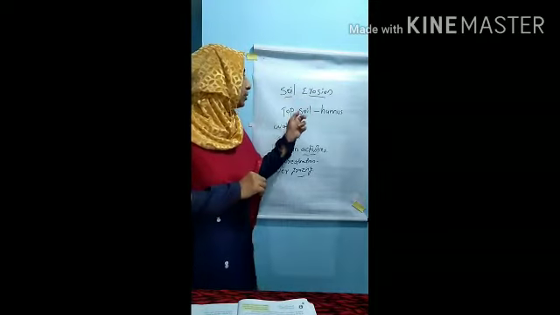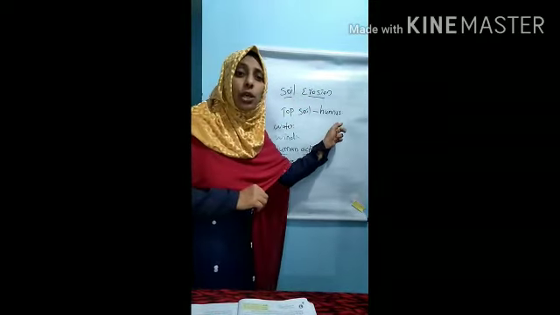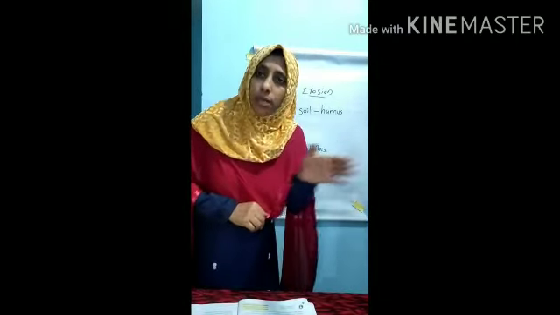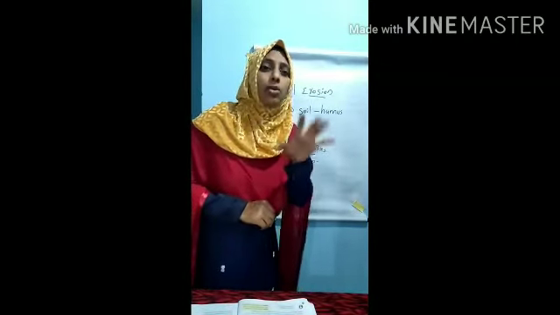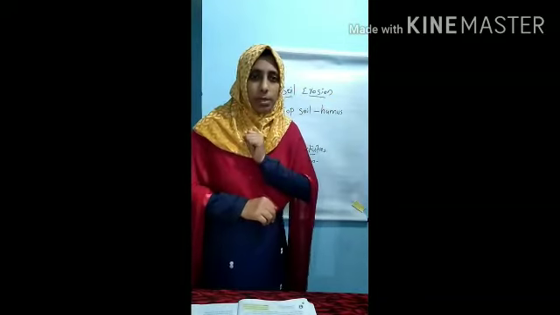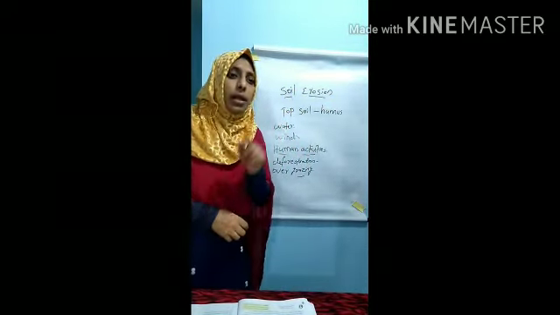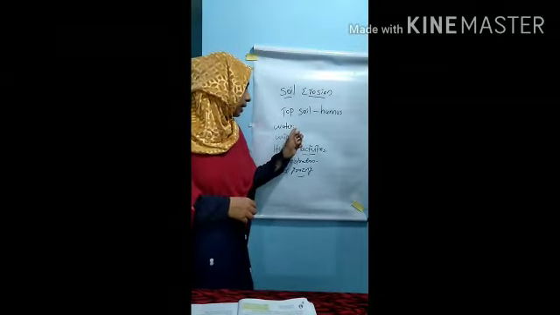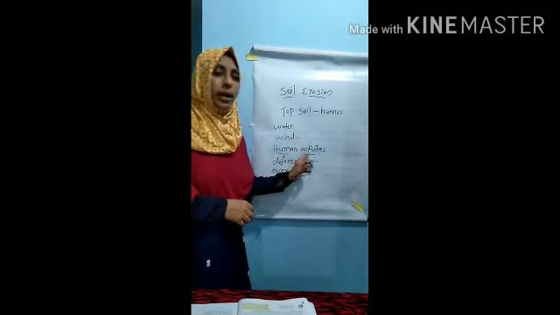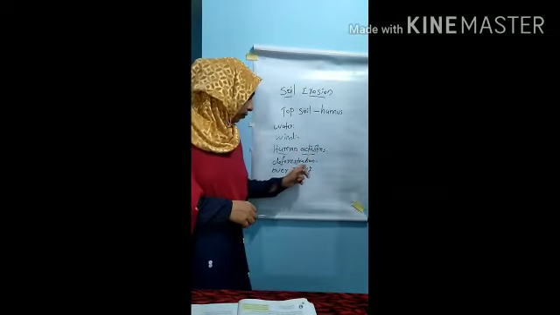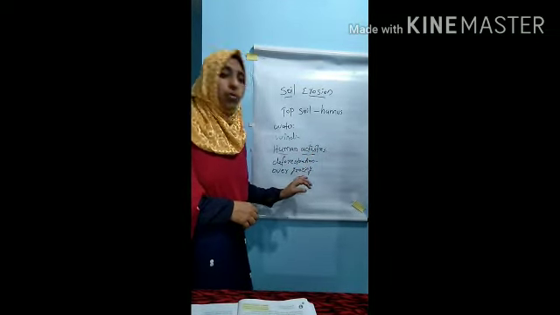Before that, the topsoil is very good. It has humus and is very fertile, good for cultivating crops. Then what are the reasons for soil erosion? First one is water, next wind, next human activities. What are the human activities? Deforestation and overgrazing.